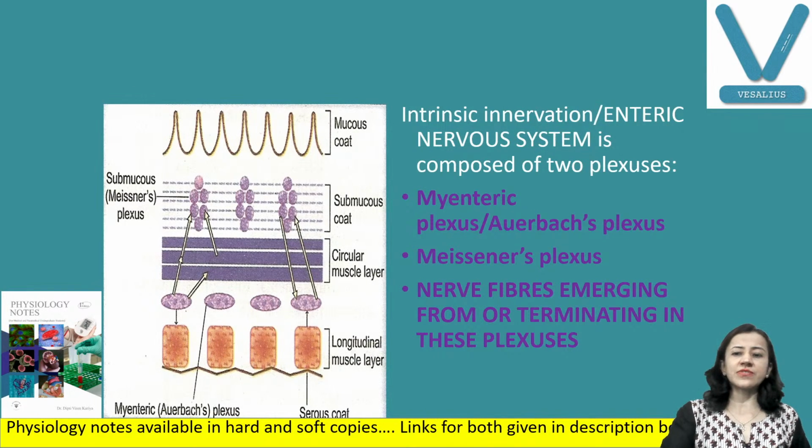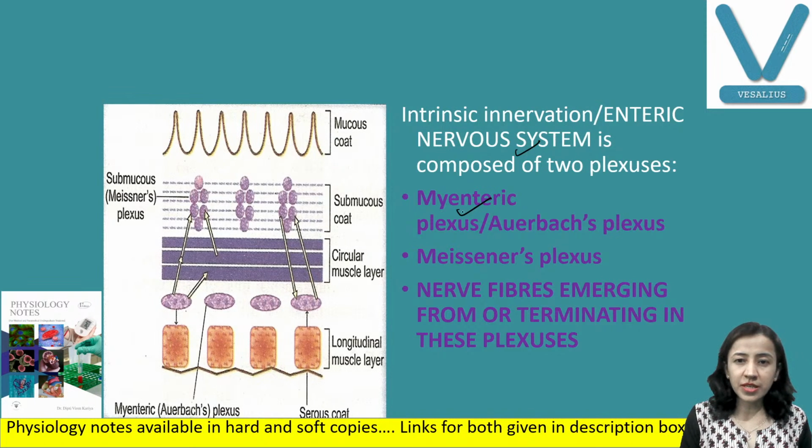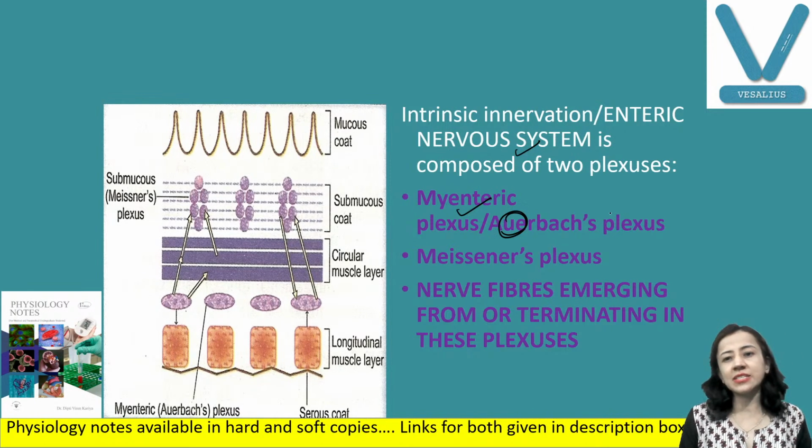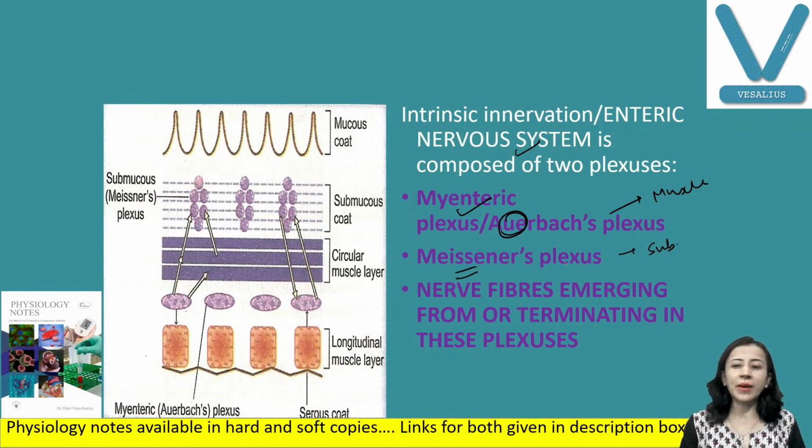Intrinsic innervation, as we have discussed, is also known as the enteric nervous system, and it has two plexuses. But now we will discuss them in detail. One is the myenteric plexus, known as Auerbach's plexus, present in the muscle layer, and the other is Meissner's plexus, present in the submucosa. Along with that, we also have nerve fibers which are emerging from or terminating in these plexuses. Some other nerve fibers are also present.